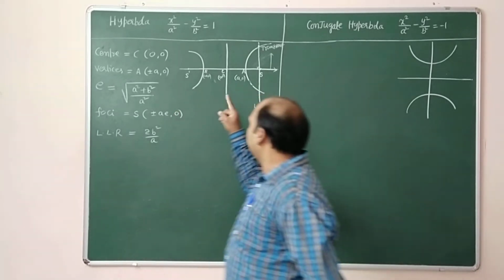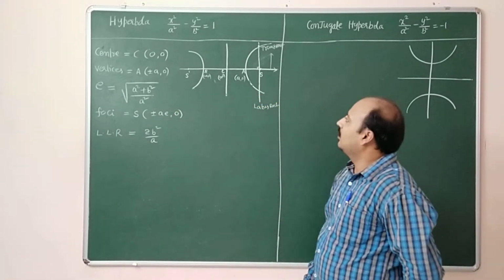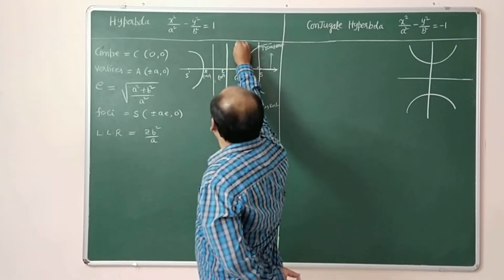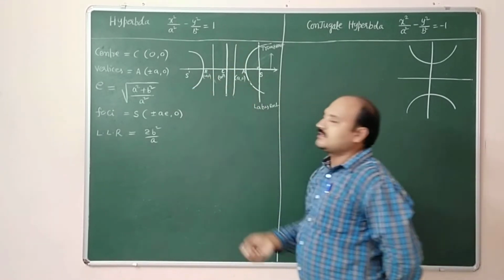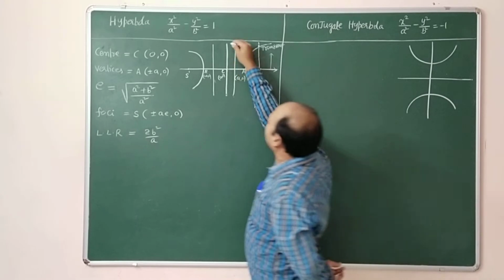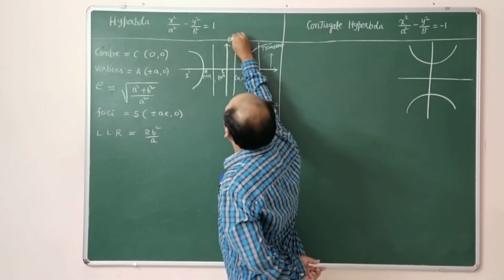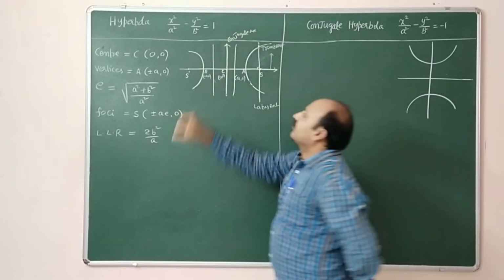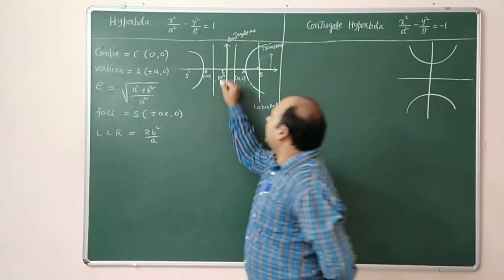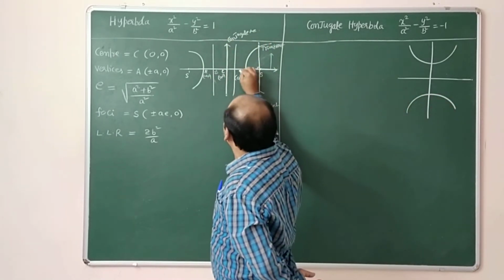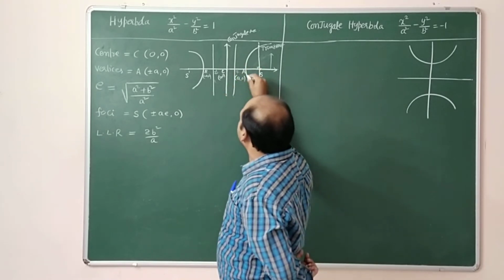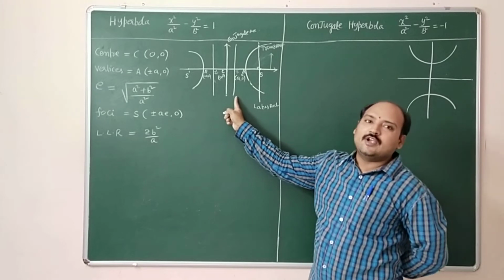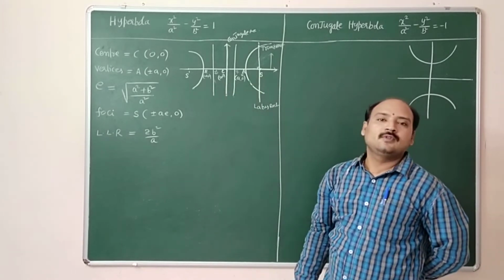Next, after length of latus rectum, directrices. The line which is perpendicular to transverse axis, or the line which is parallel to conjugate axis. This is called conjugate axis. We discussed that the y-axis is the conjugate axis. So here Z dash and Z, which are intersecting at the points Z and Z dash, are at a distance of A by E units from the center.